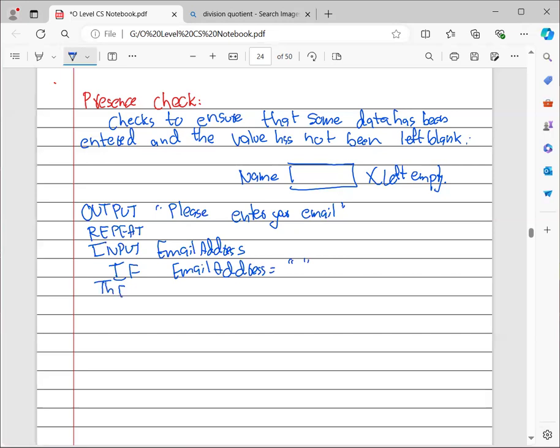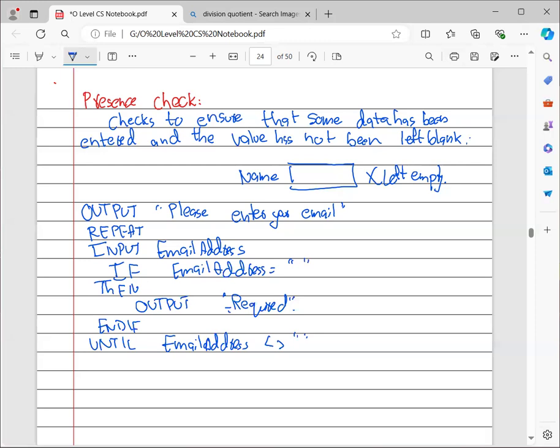That means there is no value right here. Then you need to output that some data is required. That means that you cannot leave it blank. And it should keep going until your email address is not equal to anything that is in it.